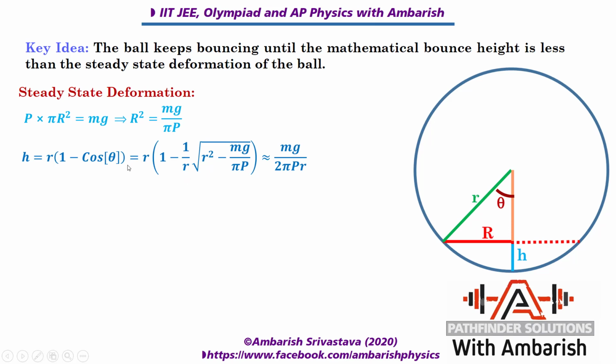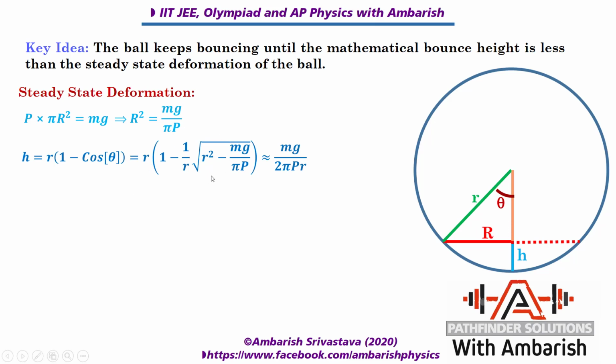And then you can apply the Pythagoras theorem, or you can see simple trigonometry. So cos theta is what? Cos theta is nothing but this vertical height, that is using Pythagoras, under root of small r square minus capital R square, this height, divided by small r. So that's what I have written. Small r into 1 minus cos theta is 1 upon r into under root of small r square minus capital R square, where I have put capital R square from the above equation. Capital R square is mg upon pi p.